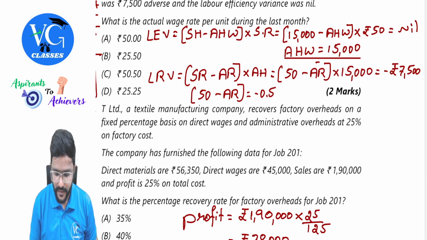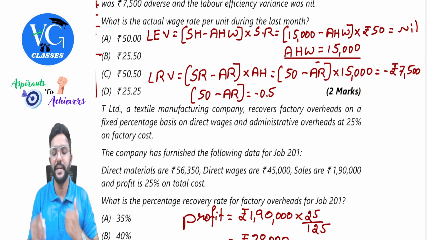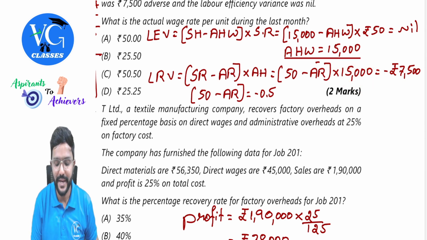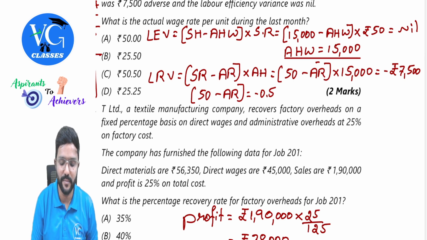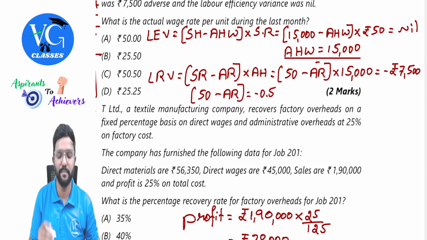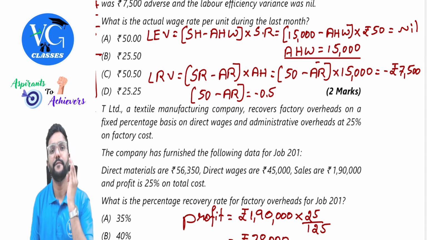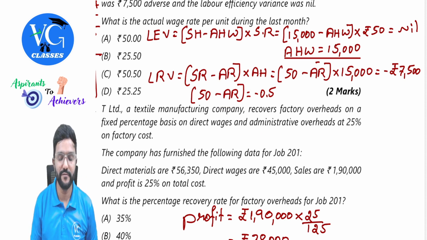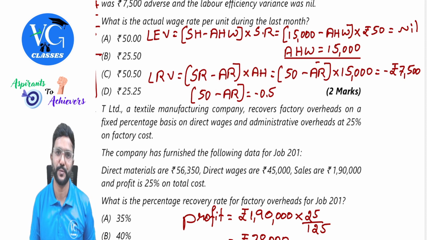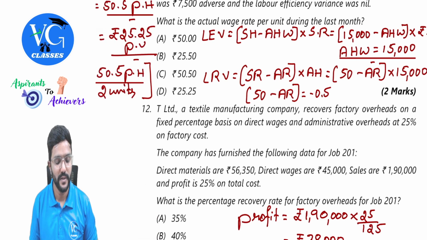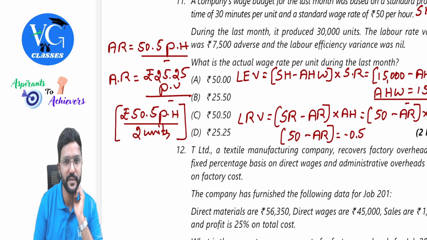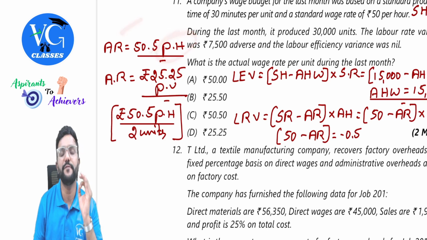Okay, sir. So take this to the other side: 7,500 divided by 15,000. You will get minus 0.5. Now let us interchange the position. Let us take this to the other side, so it will become plus. Even this we will take to the other side, and it will become plus. So that means actual rate per hour is equal to 50.5. Please be careful, guys. When it goes to the other side, the sign becomes opposite. Minus will become plus. Got it? Yes, sir. I have given the remaining calculations here. You can see the actual rate per hour is 50.5.